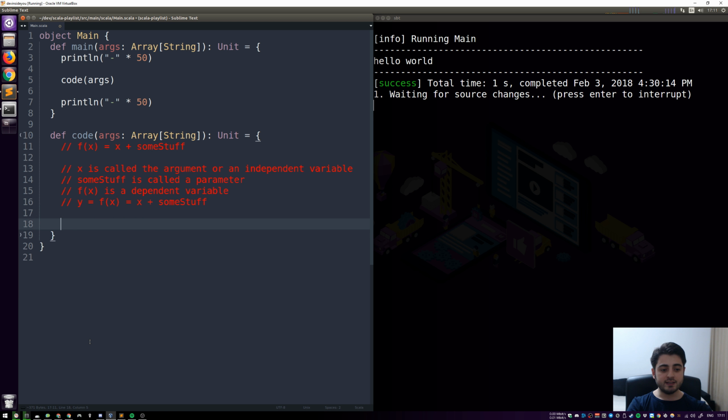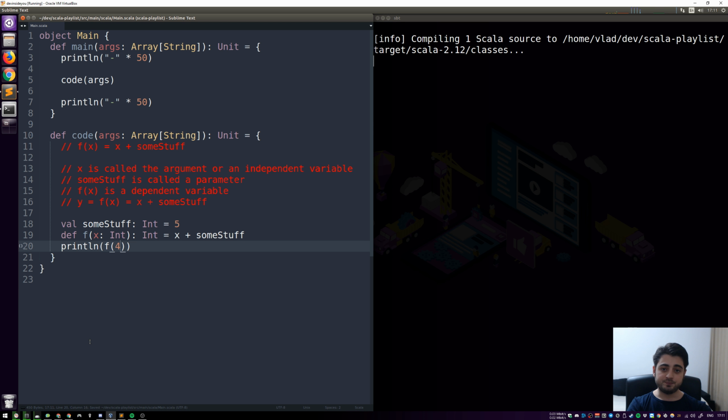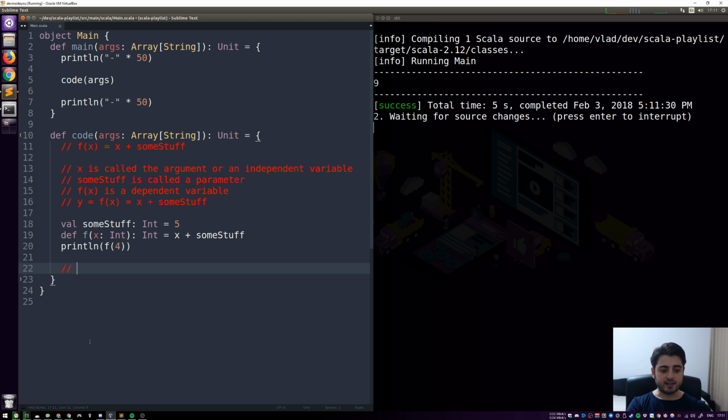Now I'm going to translate this to valid Scala code. So I'm going to have some stuff, which is an integer, 5, and I'm going to have a definition where x comes in, which is an integer, and an integer comes out, and I'm going to have x plus some stuff, and we're just going to print line f of 4, just for fun. Now, in programming, x is actually called a parameter, which is already very different from math. It is also sometimes called a bound variable.